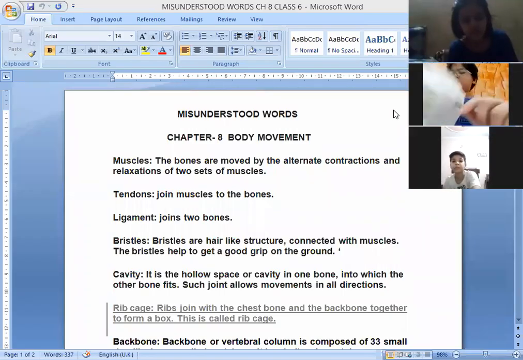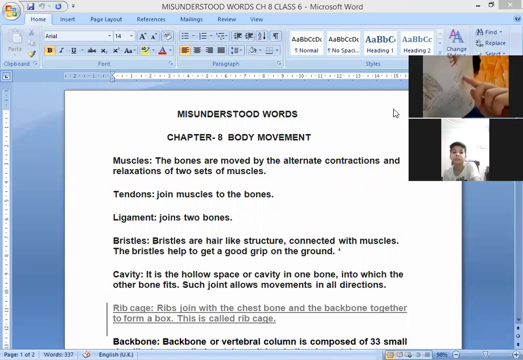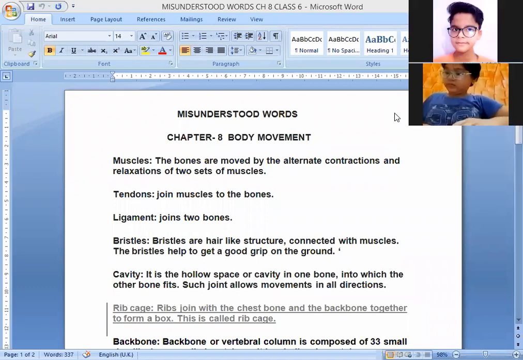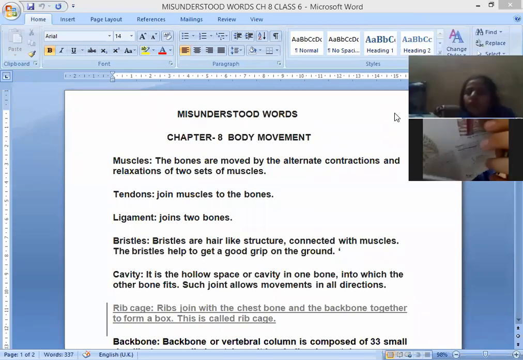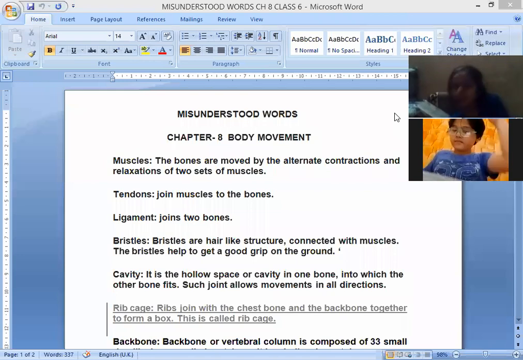So, good morning, children. In today's class, we'll start chapter number 8, body movement. Before starting the chapter, we'll do the misunderstood words of this chapter. Children, this chapter is very interesting. We are going to study about our joints, about our muscles, different movements that our body shows. All these things we are going to study in this chapter.